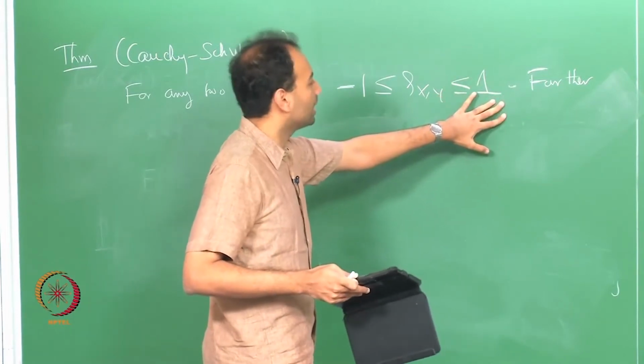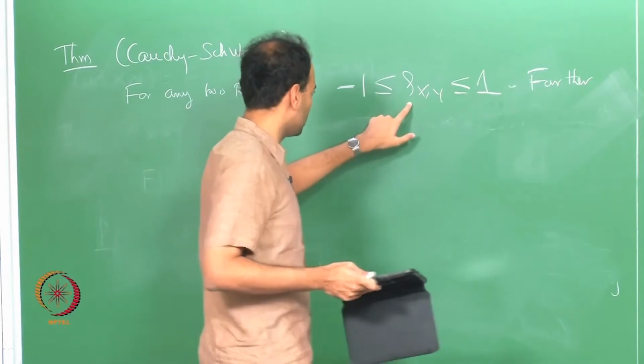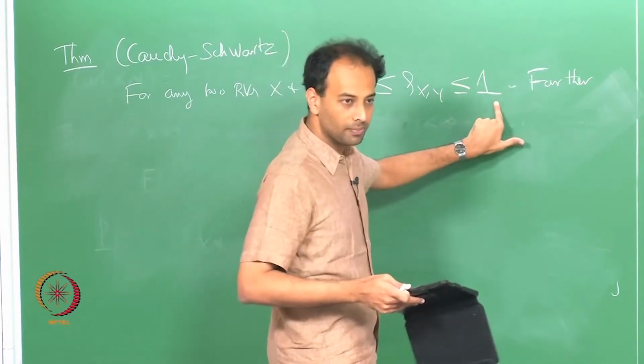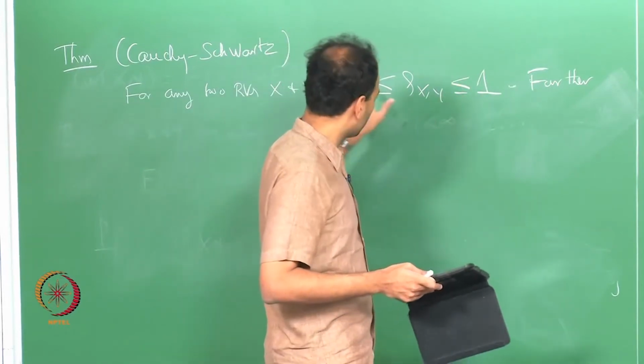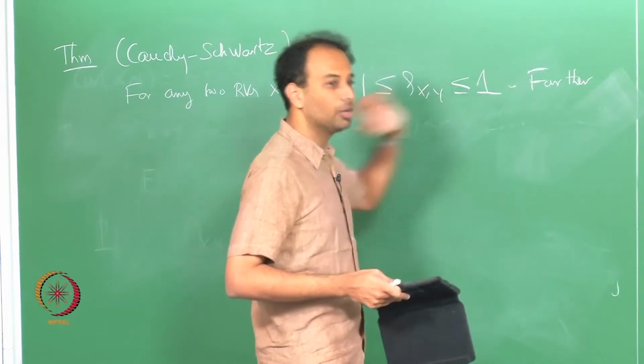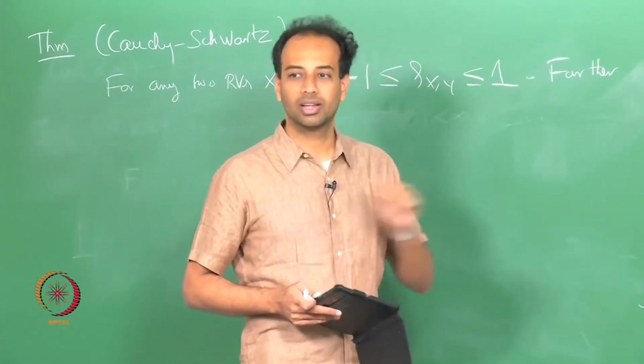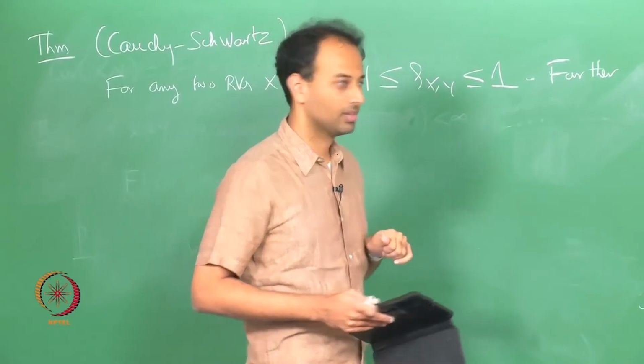Furthermore, we can in fact say that whenever the correlation coefficient equals plus 1 or minus 1, there is a deterministic relationship between x and y. Okay.